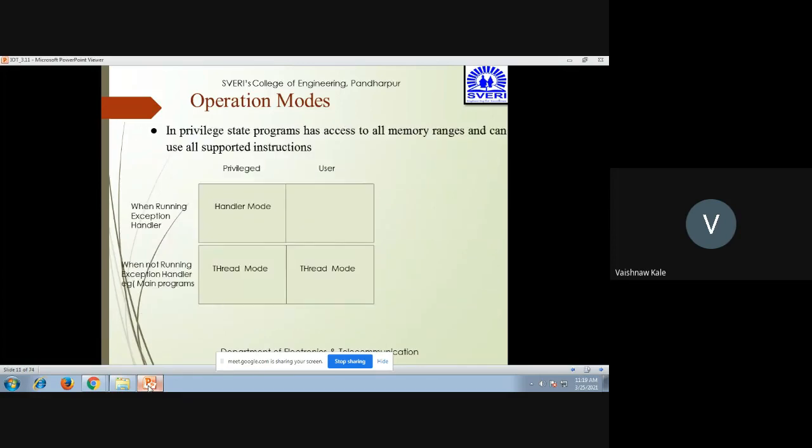Then this is the operation mode. We have seen the handler mode and thread mode. In case of user, it has only the thread mode, whereas in case of privileged it has the handler mode as well as the thread mode. When it is running an exception handler, it will be privileged and in handler mode. When not running an exception handler, for example the main program, it is in thread mode.